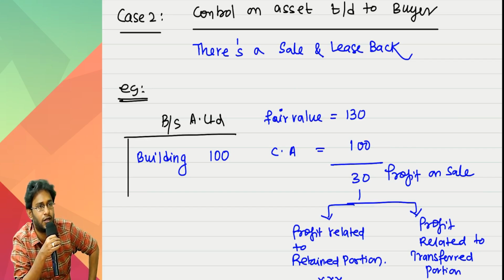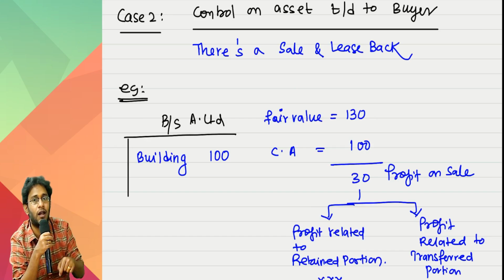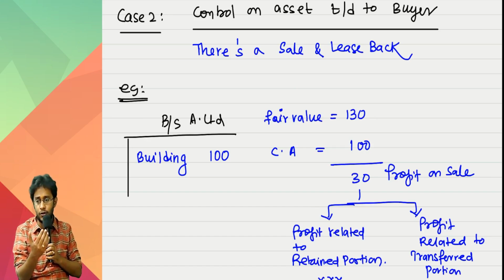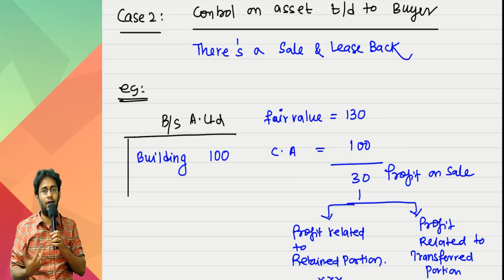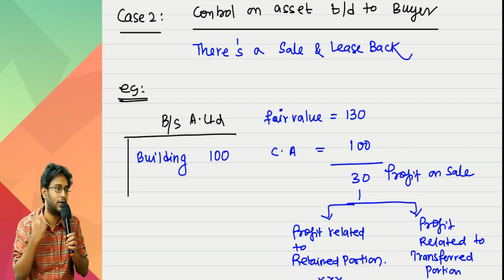Is this kind of secret arrangement possible? First of all, I am selling the asset, and again I am leasing the asset. That means I need this asset, but I want your money also. When this fellow is already desperate for money, he will do all kinds of deals. He will say, I know the asset is worth 130, but please pay me 150. The buyer will ask, why should I pay you 20 lakhs extra? Then I will tell him, I will repay the 20 lakhs to you in the form of higher lease rates.